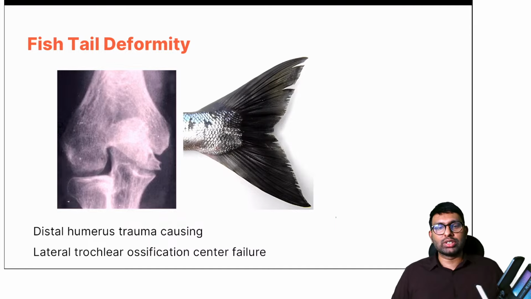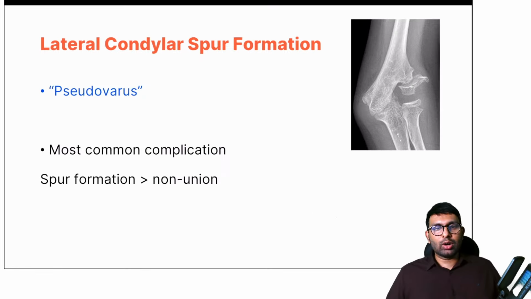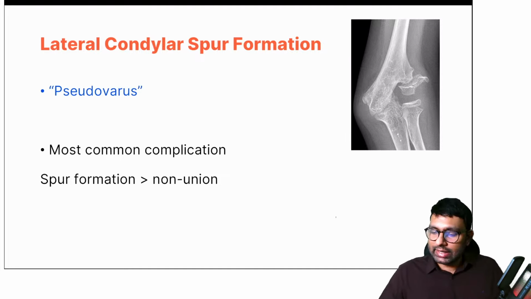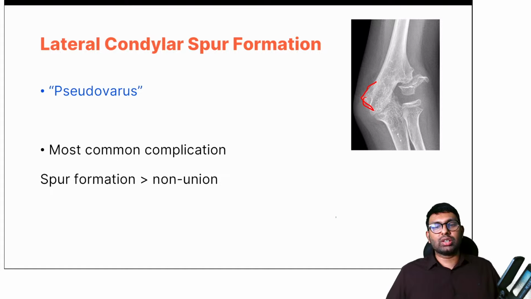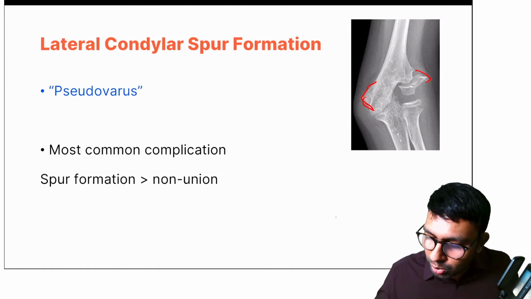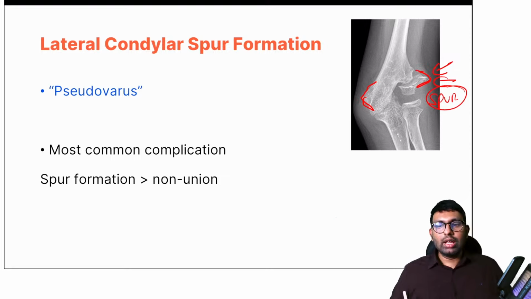Fishtail deformity is also seen because the lateral trochlear ossification is lost. The growth will be somewhat like a fishtail. Also lateral condylar spur formation is seen because this area will become more prominent and will form a spur. Now if they ask you which is the most common complication, it is lateral condylar spur formation, not non-union. It is lateral condylar spur formation.